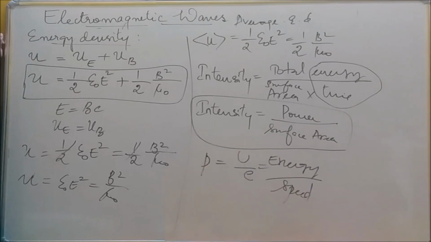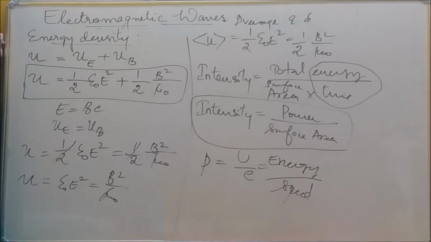And the next one is, we know that electromagnetic waves carry energy and also momentum, right? Suppose the energy of electromagnetic waves propagates with the speed of light. At that time the momentum, which is P, is equal to U by C. This U is nothing but energy.